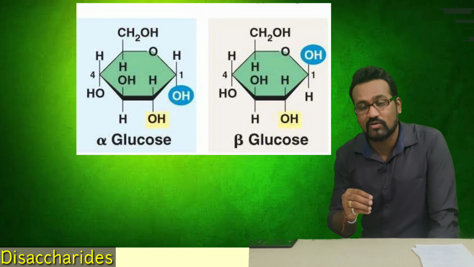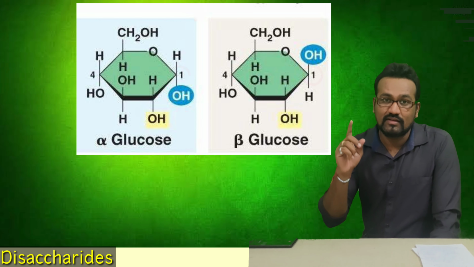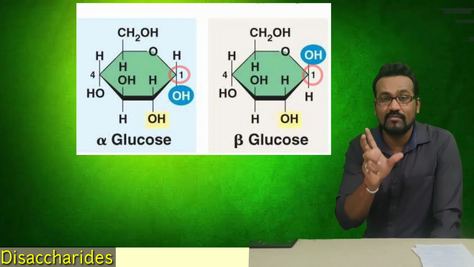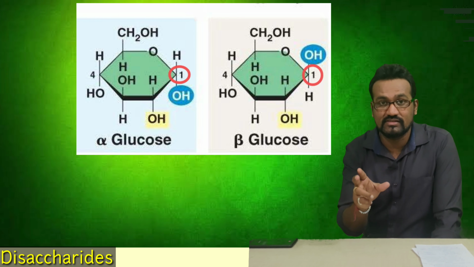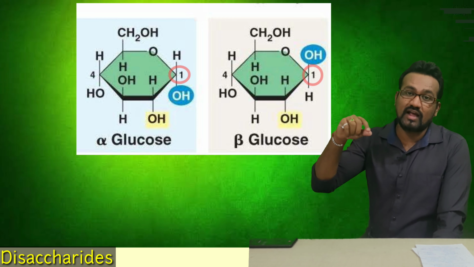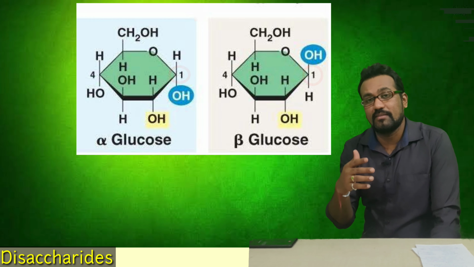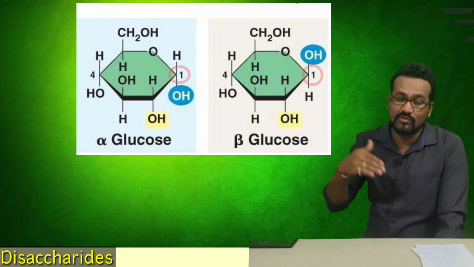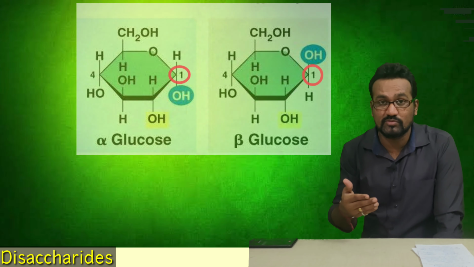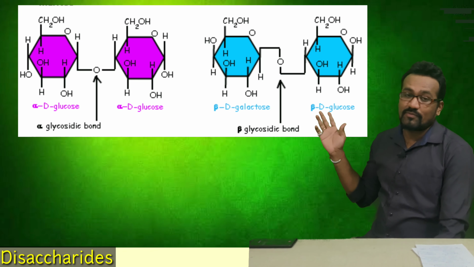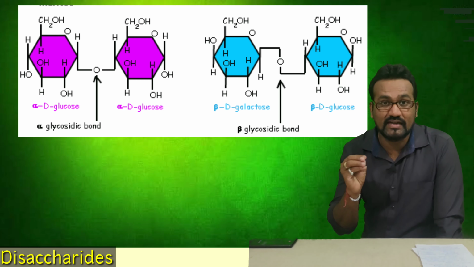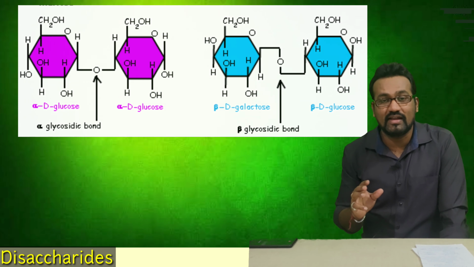On what basis are we calling them alpha and beta? After hemiacetal formation, after cyclization, when the OH group is present above carbon number 1, it is a beta type of sugar. When it is present below carbon number 1, it is an alpha type of sugar. So here we have alpha and beta O-glycosidic linkage. This point I wanted to highlight.